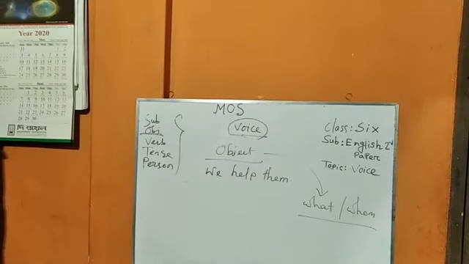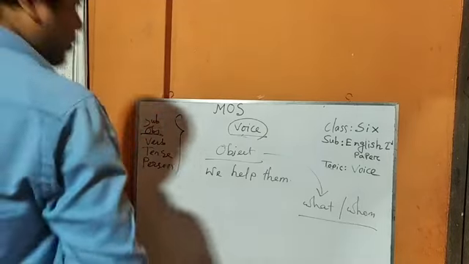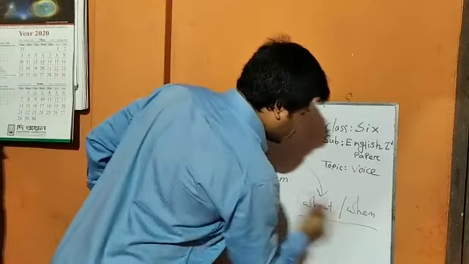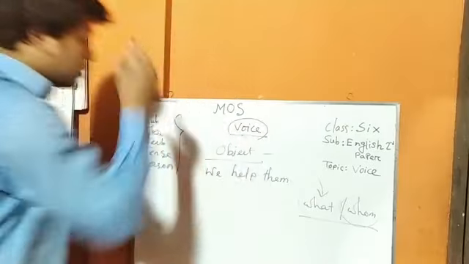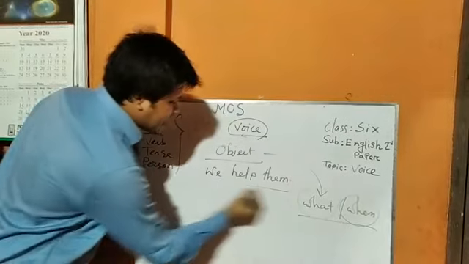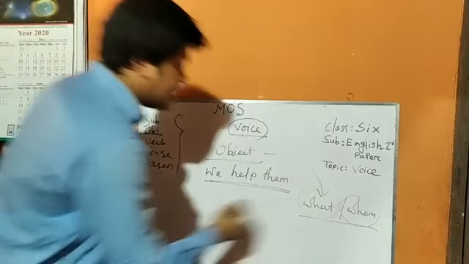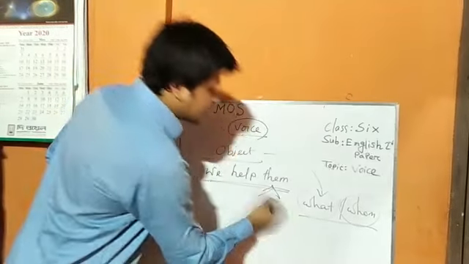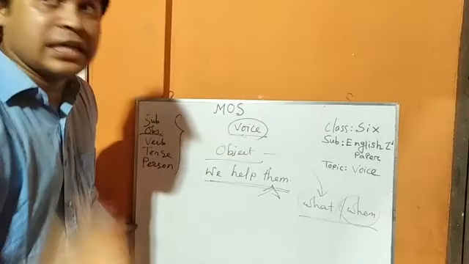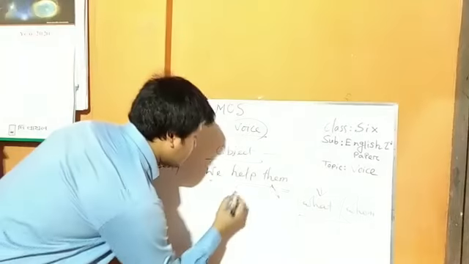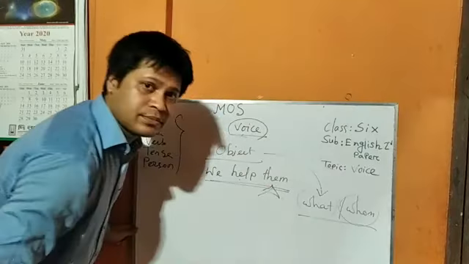Okay, I think you have understood what and whom. If you ask the sentence what, you won't get any answer. But if you ask whom, then you will get an answer. That is, we help whom?